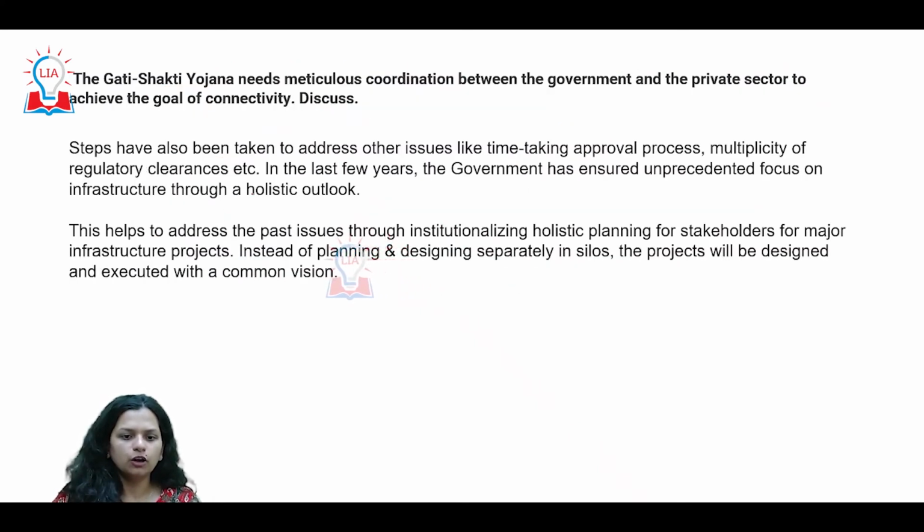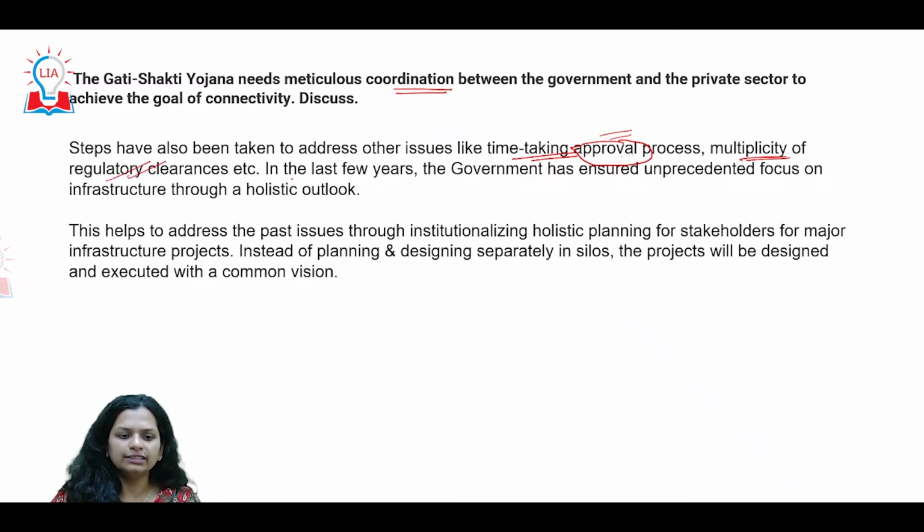Okay, so a lot of steps have been taken to improve the time-taking approval process that creates a lot of burden, and through coordinated efforts this can improve and strengthen our approval process. There are multiple regulatory clearances.